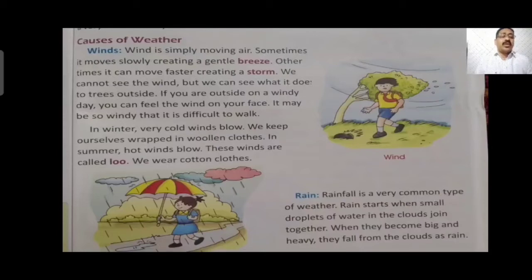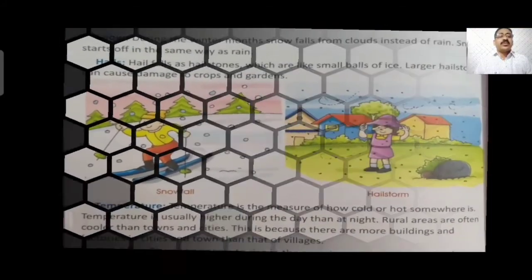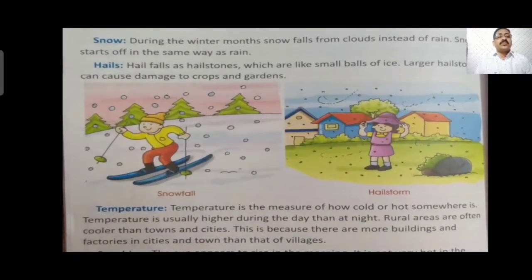This water is called rain, and it goes on falling throughout the rainy season, at least 2 to 3 months. From the month of July, August, September, we have rainy season in India.